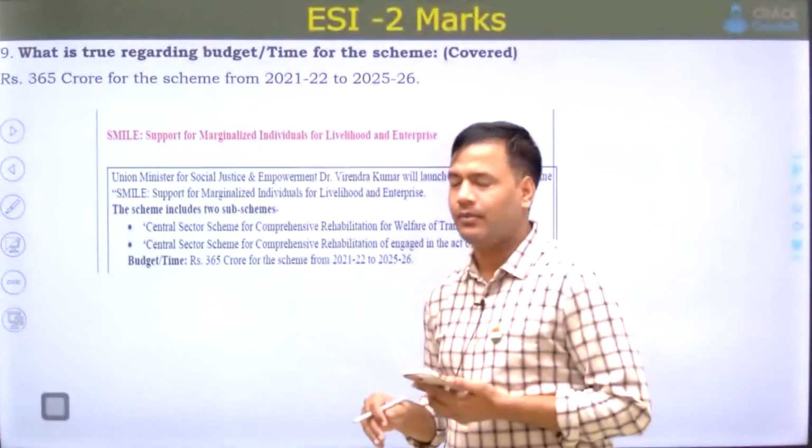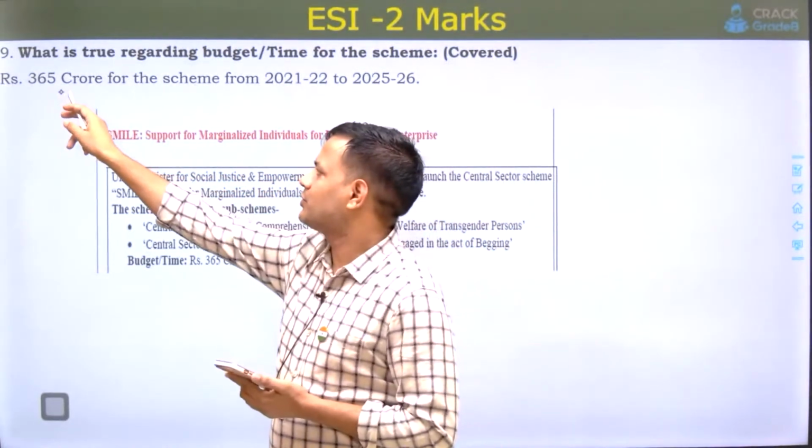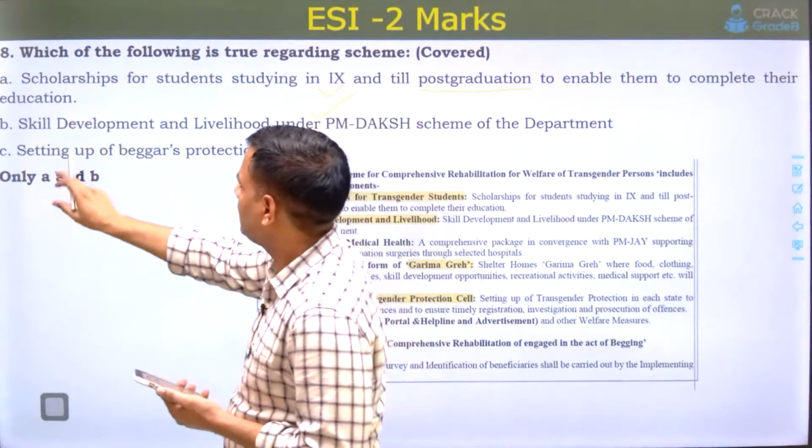Scheme budget allocation and time period was asked about the SMILE scheme. This was also a fact based question.